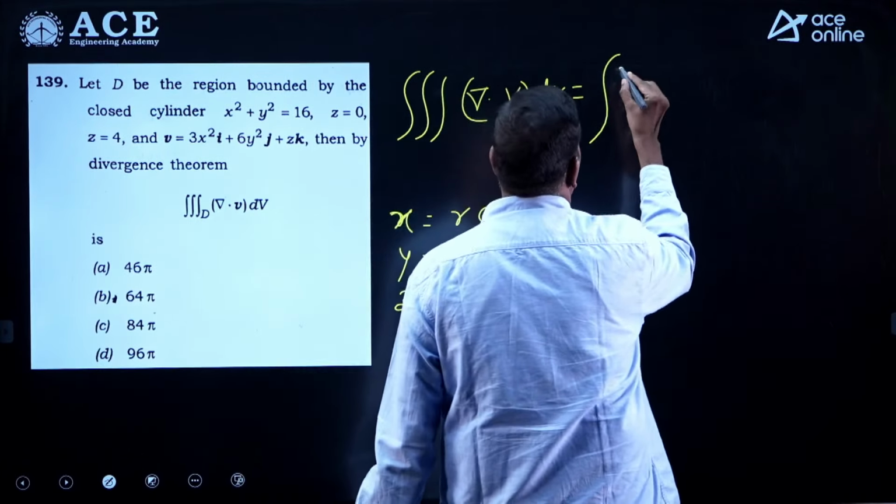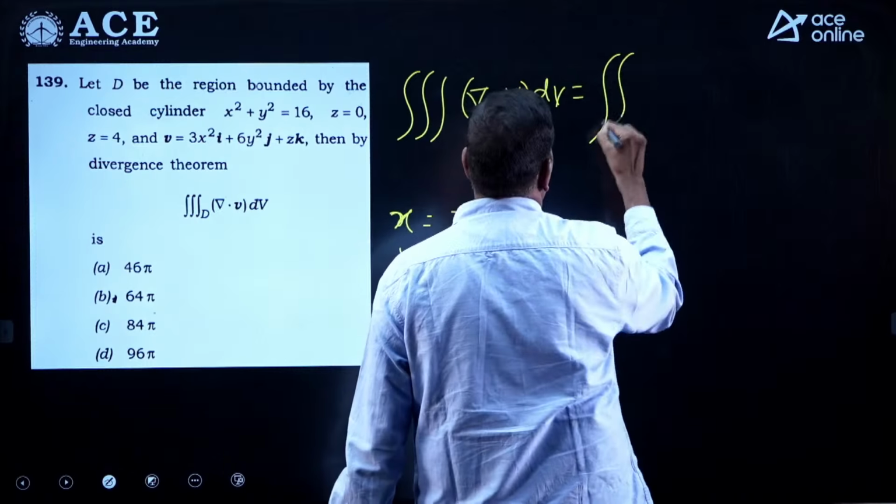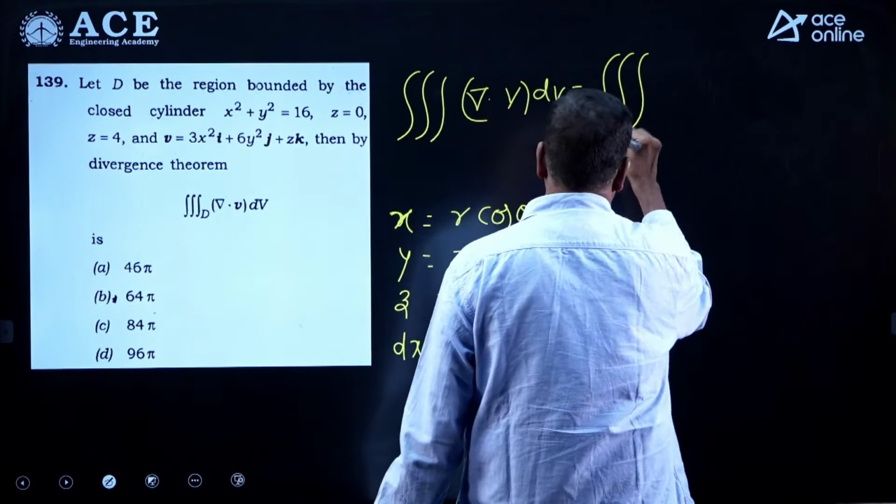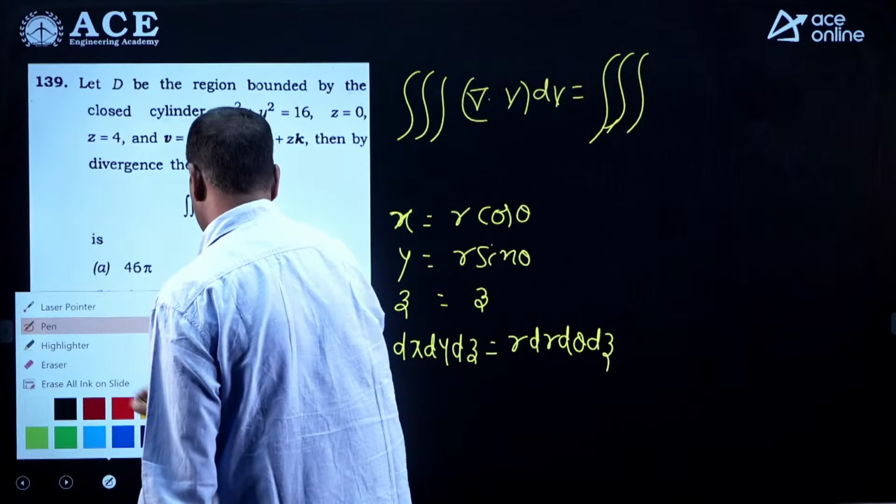Now the triple integral of del dot V. First you find del dot V.